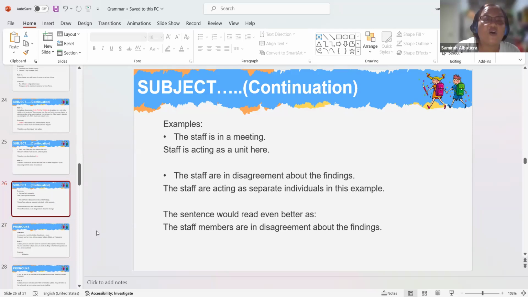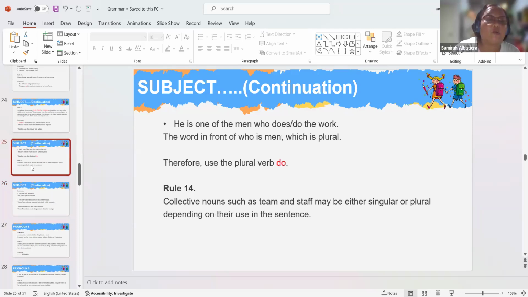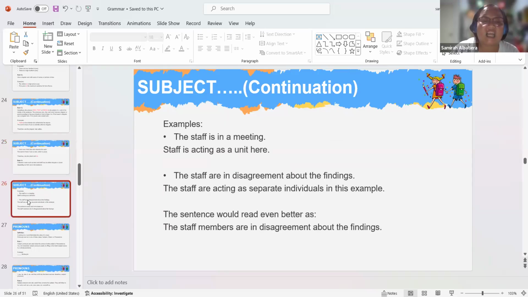Okay. So, subject and verb agreement is up to Rule 14. Subject and verb agreement has a total of 15 rules, including the basic rule.